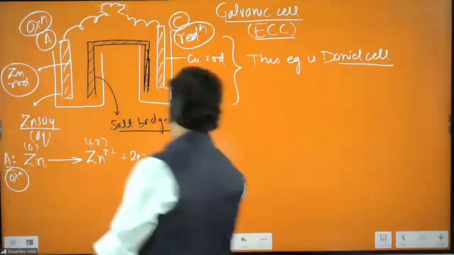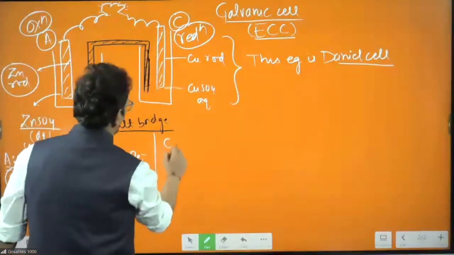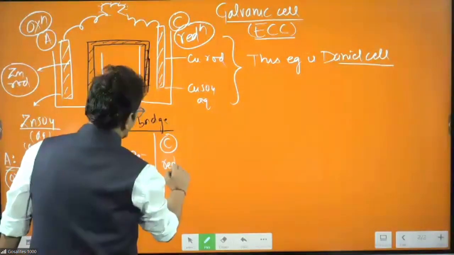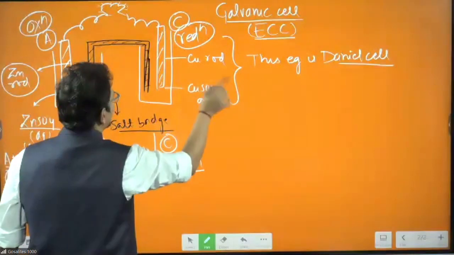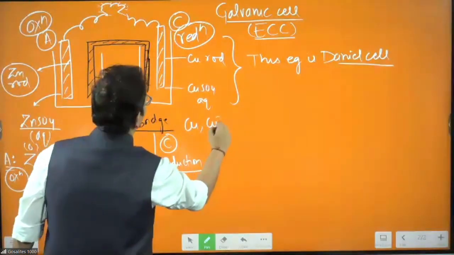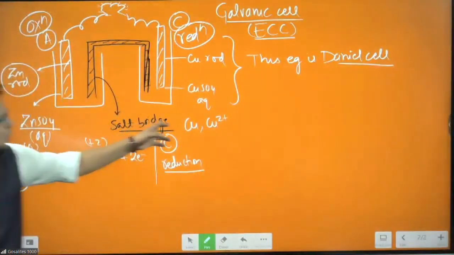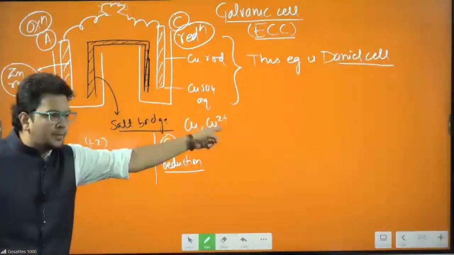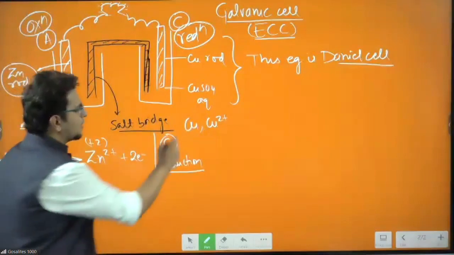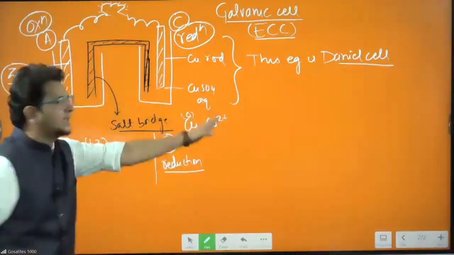Similarly, on the cathode side, you will have reduction. Now again, what are the ions and element present? We have copper and copper 2 plus. If I write copper gives copper 2 plus, it is not good, because we are going from 0 to +2, which is oxidation.